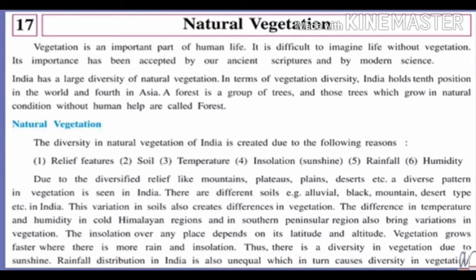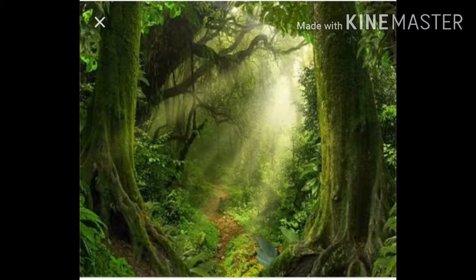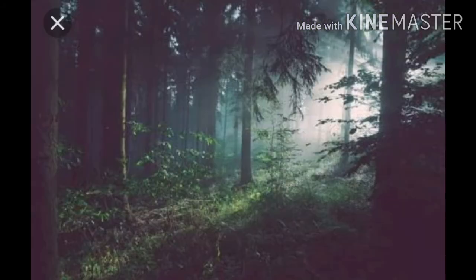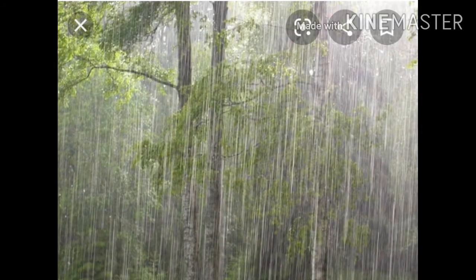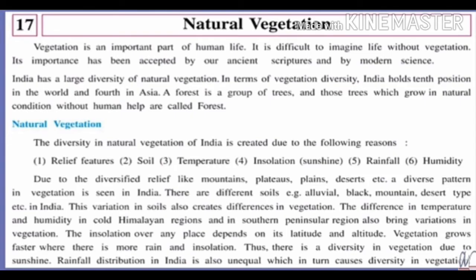The insolation over any place depends on its latitude and altitude. Obviously sunshine, where the sunshine is directly coming. So this insolation over any place, it depends on what? It depends on its latitude and altitude. Vegetation grows faster where there is more rain and insolation. It means where these plants, these trees are getting more rain and more sunlight, then their vegetation grows faster. Thus, there is a diversity in vegetation due to sunshine.